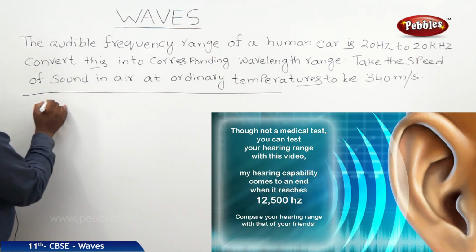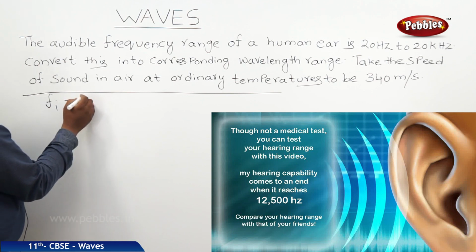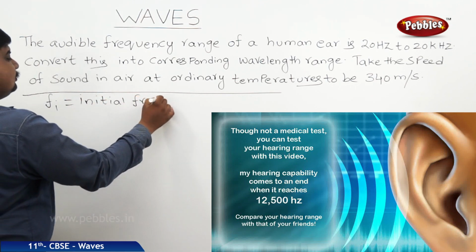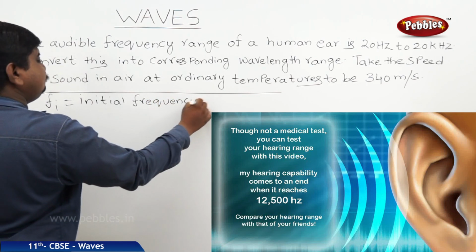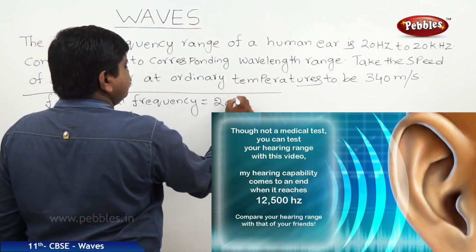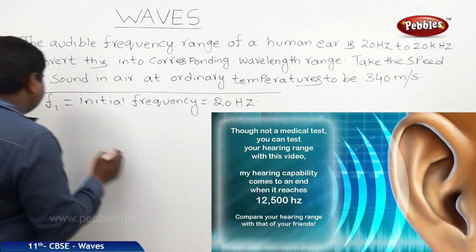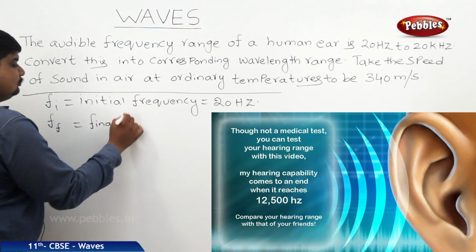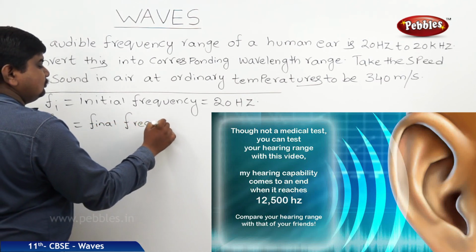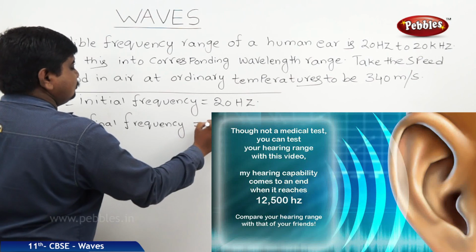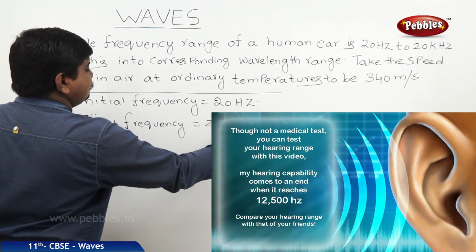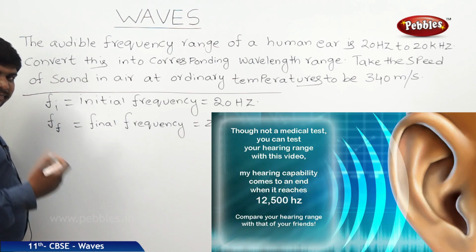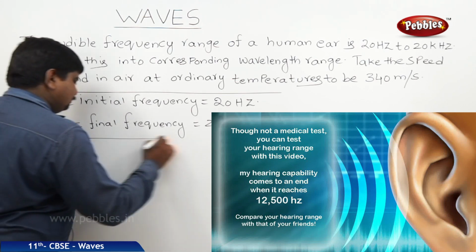The starting frequency, Fi, the initial frequency, is 20 Hz. The final frequency, F, is 20 kilohertz. We should find the wavelength range, that means the initial wavelength to the final wavelength.